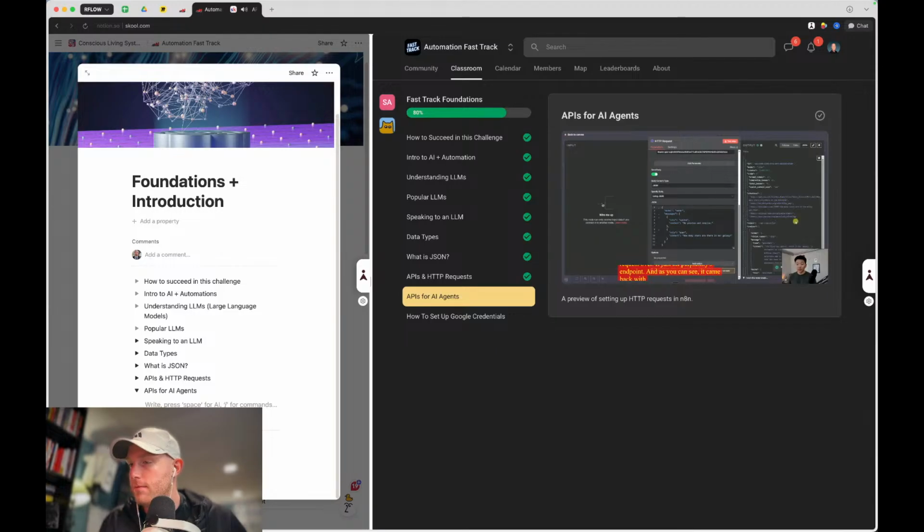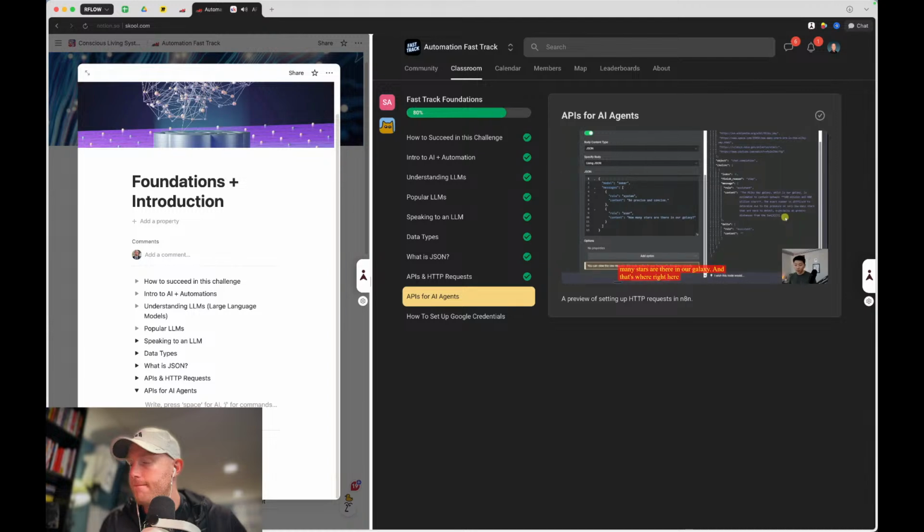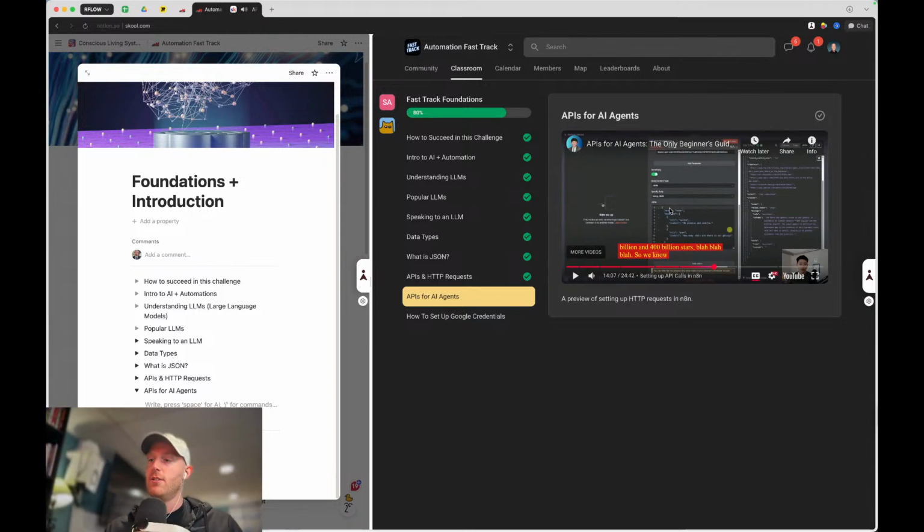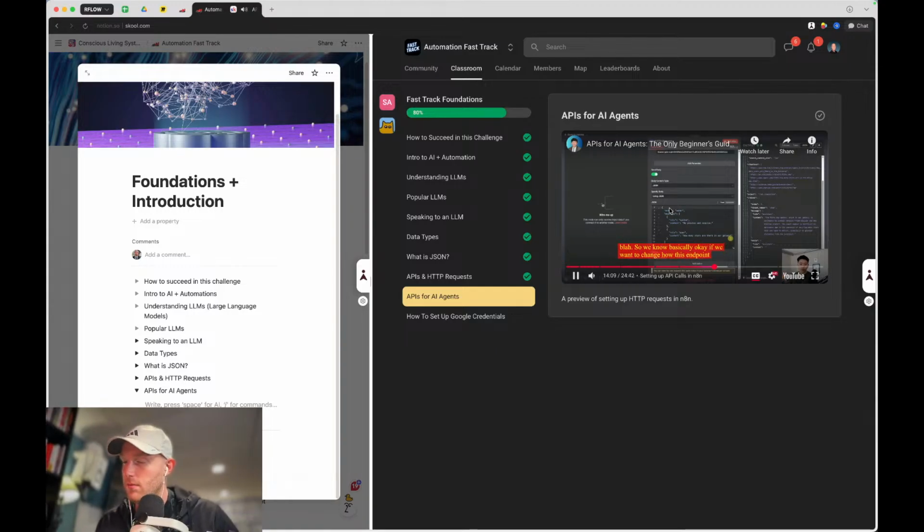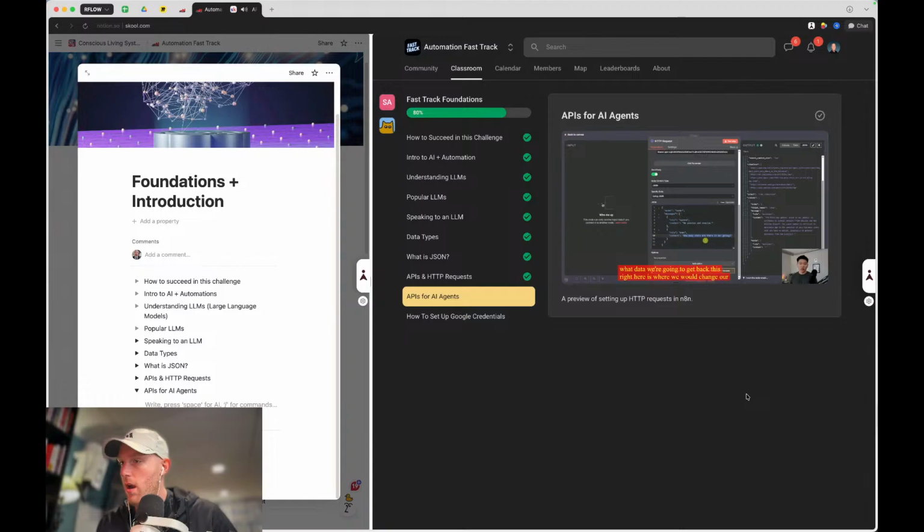And what this did is it basically searched Perplexity for how many stars are there in our galaxy. And that's right here we can see the Milky Way galaxy, which is our galaxy, is estimated to contain between 100 billion and 400 billion stars, blah, blah, blah. So that's so cool. It just all clicked for me right now. Basically, okay, if we want to change how this endpoint works, what data we're going to get back, this right here is where we would change our request. If we go back into the documentation, we can see what else we have to set up.